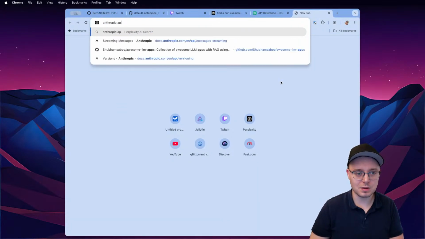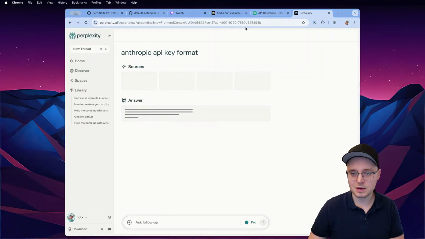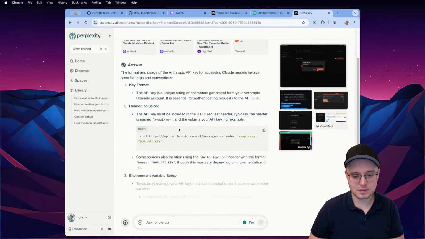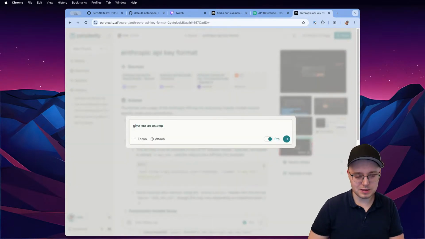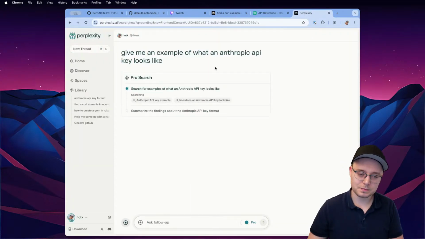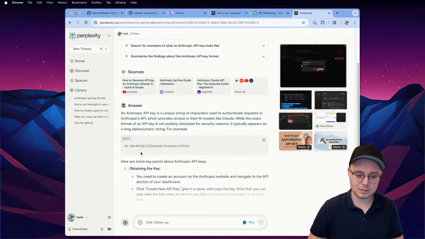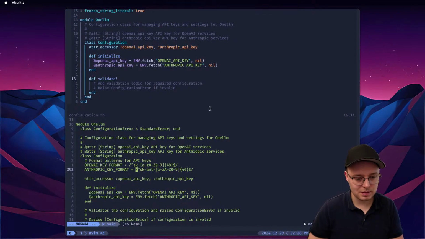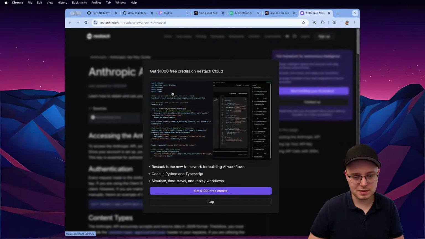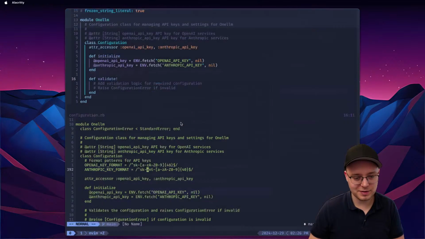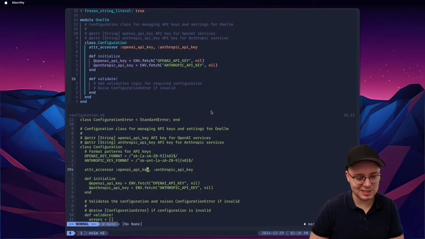Anthropic API key format. Give me an example of what an Anthropic API key looks like. Okay, sk something, right? I don't know why it did that. I'm not sure if this is even an example. I'm not sure if I even want to validate that, but hey, let's see.